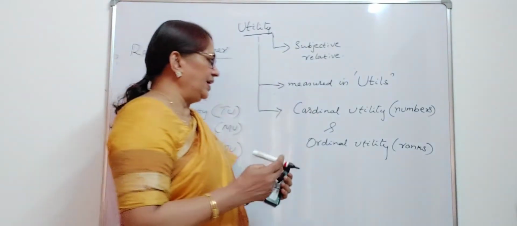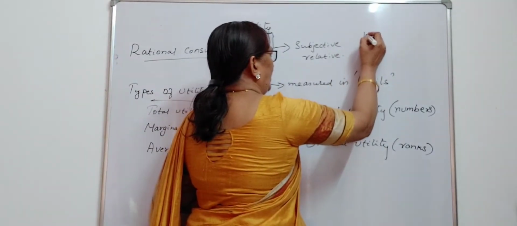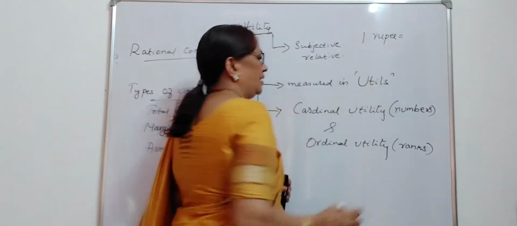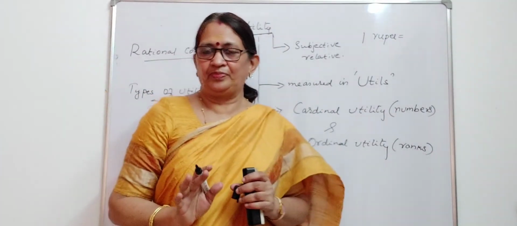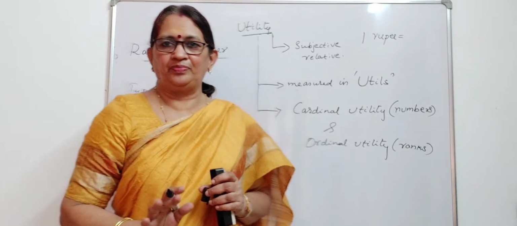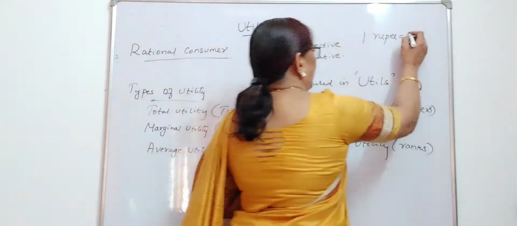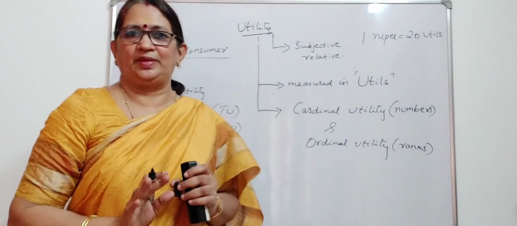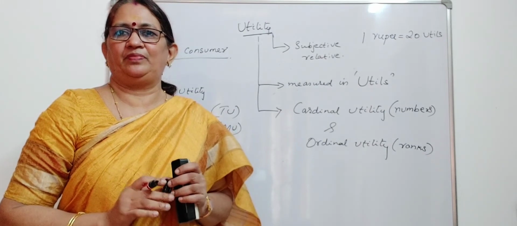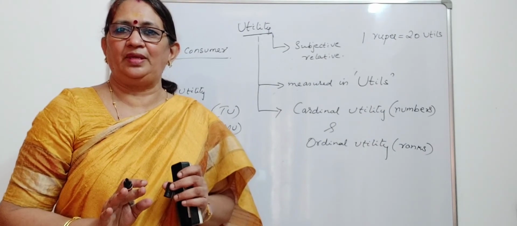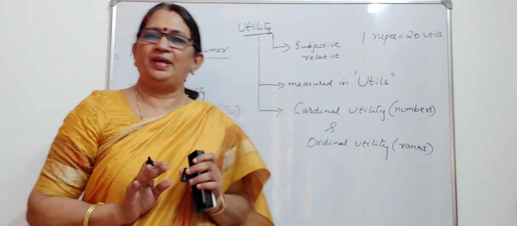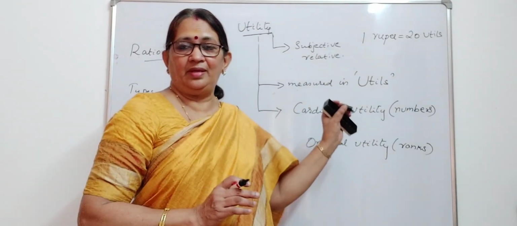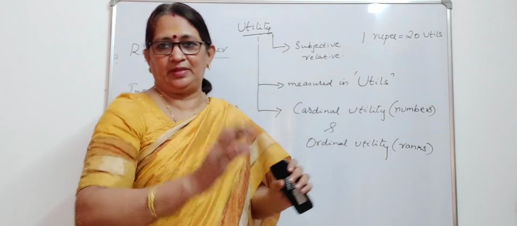For example, when a consumer spends 1 rupee on a particular commodity, he is deriving 20 utils of satisfaction. It is an assumption. See, most of the economic theories are based on assumptions. So, we will discuss it in detail in the next topic.